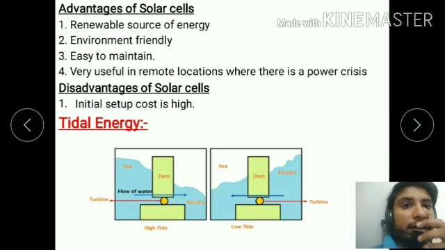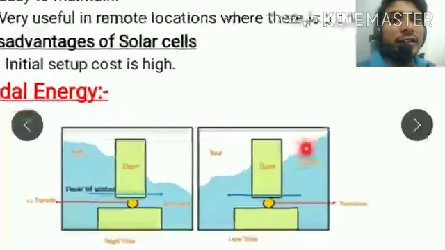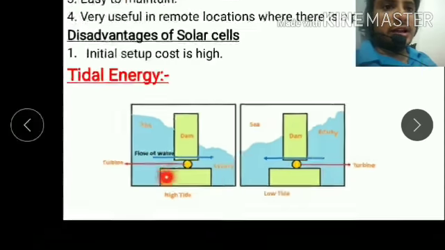Okay, then the tidal energy. How is tidal energy produced? Just go through it. What is tidal energy? It means the flow of water. When the water flows up and down, that is called tidal. The tide strikes the turbine, then the turbine starts to rotate and generates electricity. That is called tidal energy.